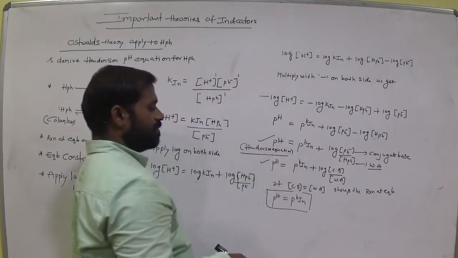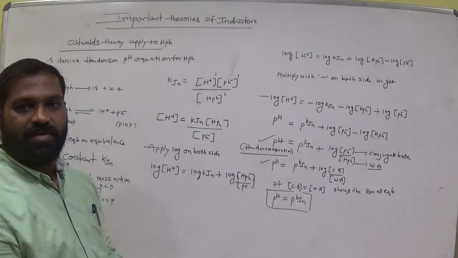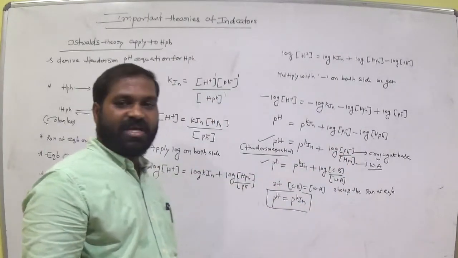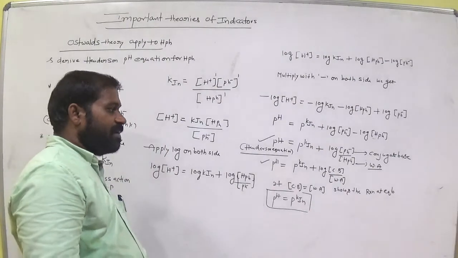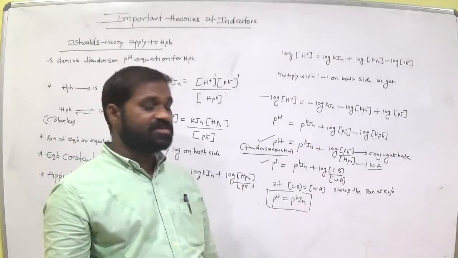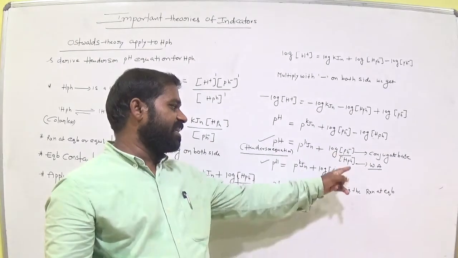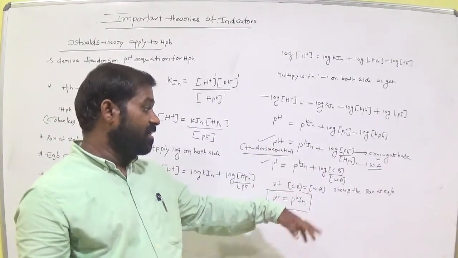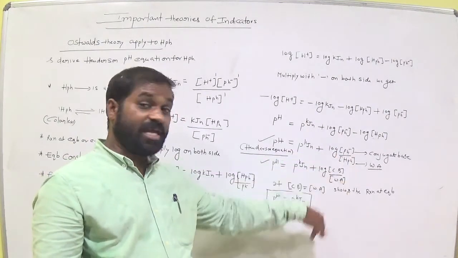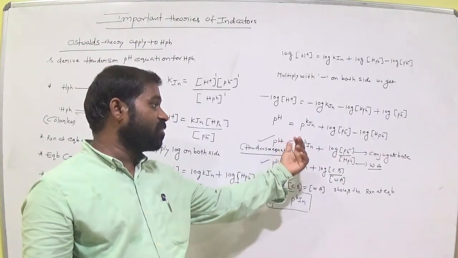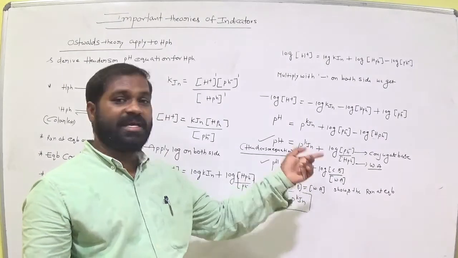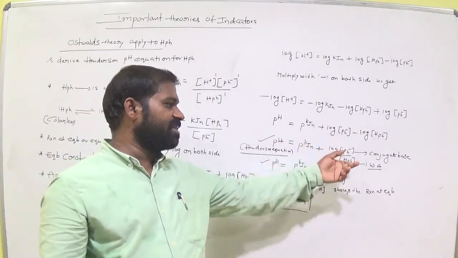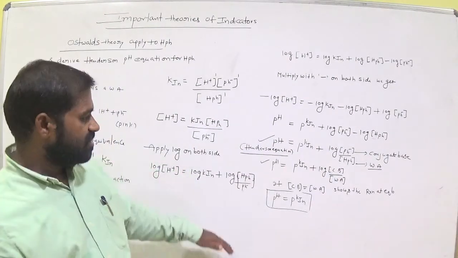We have problems regarding these formulas. Okay. So you should remember this is the conjugate base and this is the weak acid concentration. In a problem, if pKin is given, and the Ph minus concentration and HPh concentration, we can easily calculate pH. Or if the concentrations of both are equal, then pH is equal to pKin. Suppose pKin is given as 3, then what is the value of pH? 3. Okay, both are equal at the equivalence point. Okay, is it clear? So this is the concept.